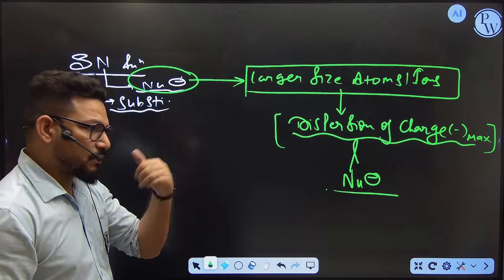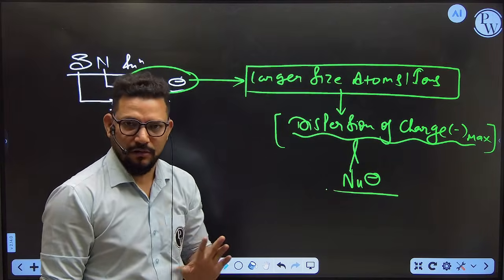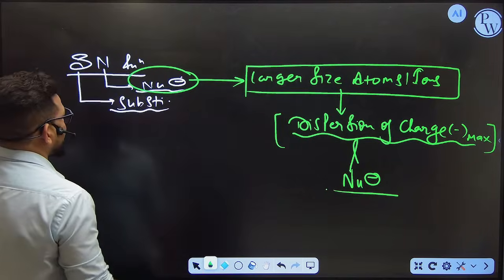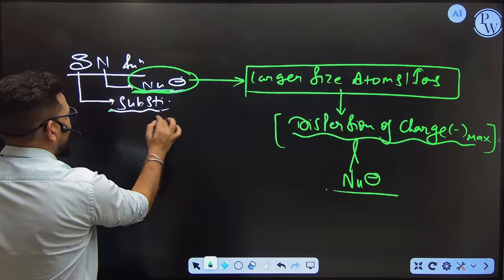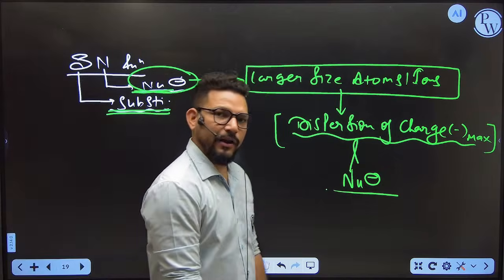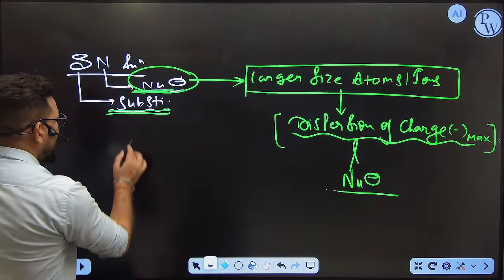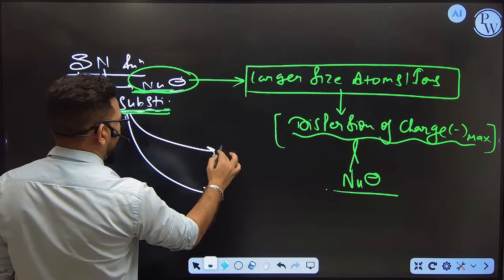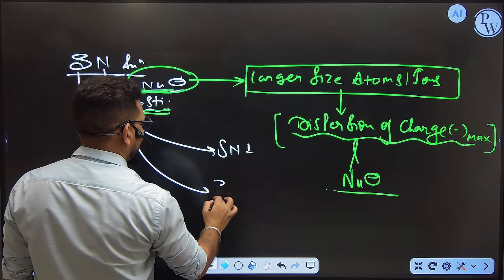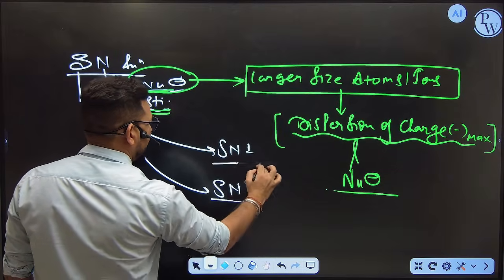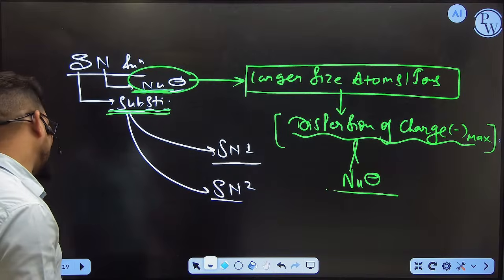So you have to identify what is the nucleophile. Done? Okay. So we are going to substitute one nucleophile by another nucleophile. This reaction is called nucleophilic substitution. This nucleophilic substitution can be classified in two ways. One is called SN1 and the second one is called SN2. So what is the meaning of SN1 and SN2?